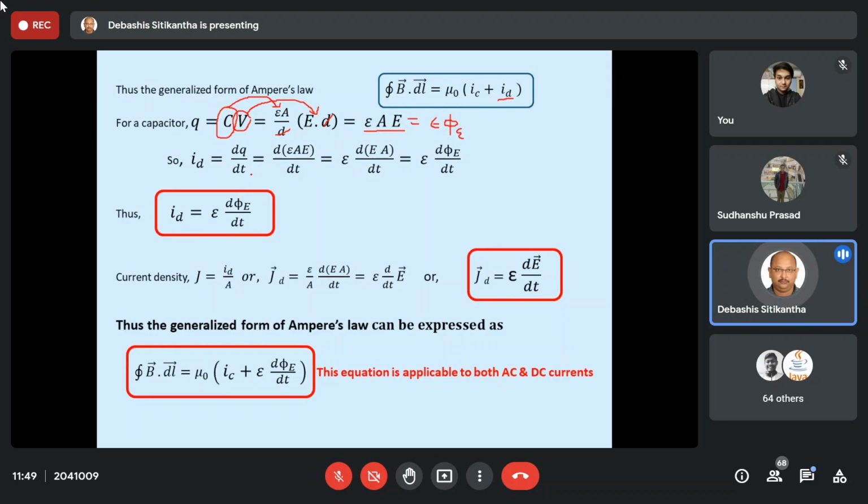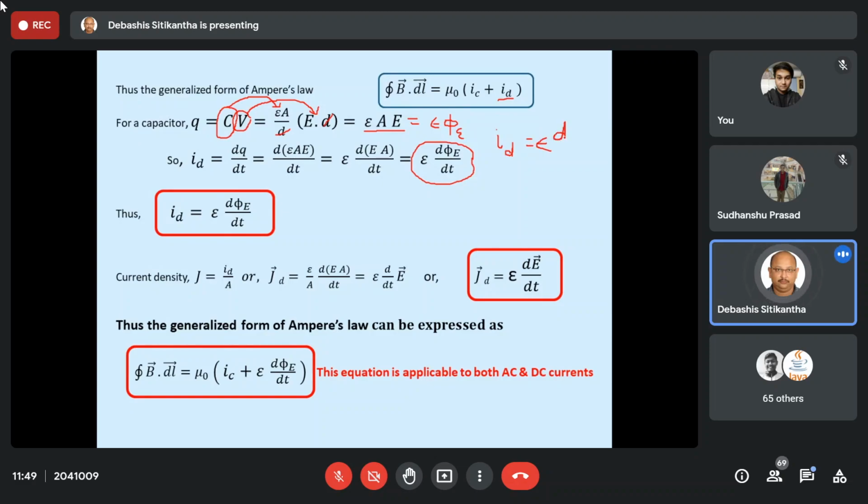Now in place of this Q we will replace it with epsilon phi E. So over here you can clearly see that ID is equal to epsilon times d phi E by dt, the rate of change of electric flux.